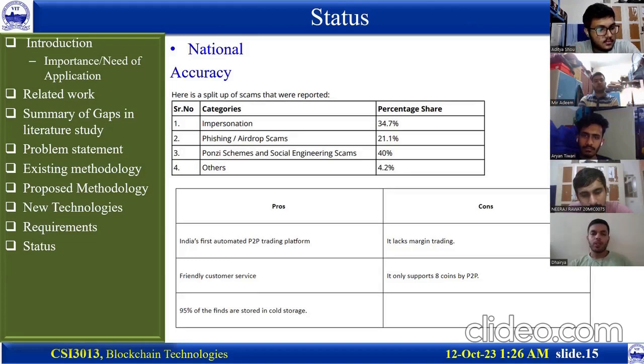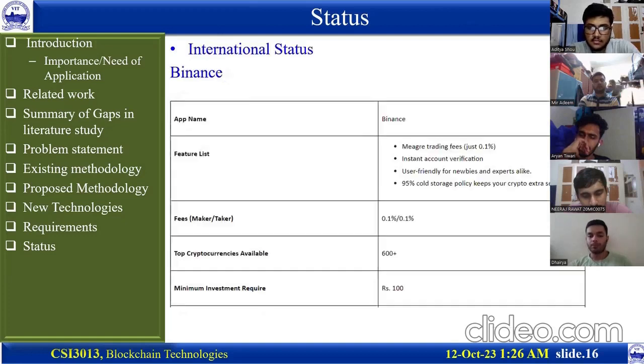Some pros of this application would be it is India's first automated peer-to-peer trading platform, friendly customer service, and 95% of the funds are stored in cold storage. On the other hand, some cons would be it lacks margin trading and it only supports 8 coins by peer-to-peer.